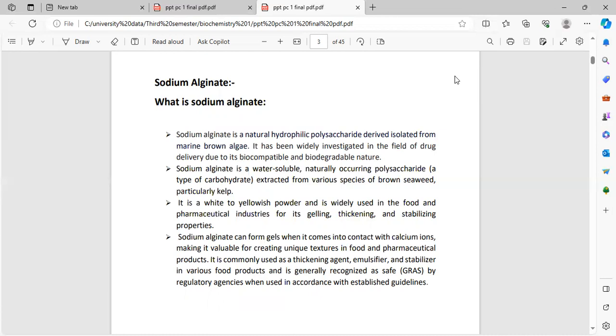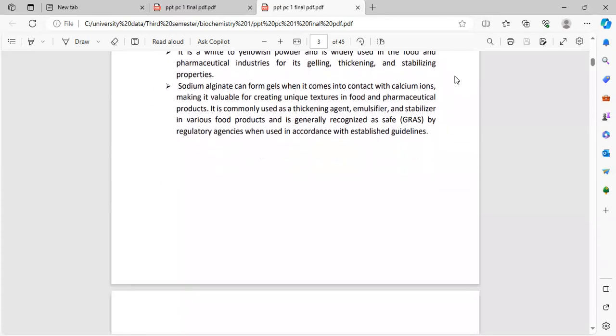Sodium alginate is a water-soluble naturally occurring polysaccharide, a type of carbohydrate extracted from various species of brown seaweed, particularly kelp. It is a white to yellowish powder and is widely used in the food and pharmaceutical industry for its gelling, thickening, and stabilizing properties. Sodium alginate can form gels when it comes into contact with calcium ions, making it valuable for creating unique textures in food and pharmaceutical products.